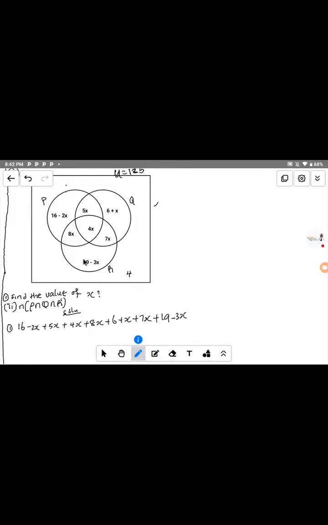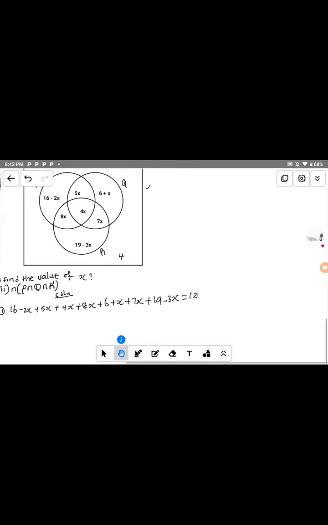Here we have 2s. Okay, let me take the first one together. So starting here, after you have added everything together, it must be equal to what? The universal set. Everything must be equal to the universal set. That is 125. Okay, everything equals the universal set. That should be 125. I want to write 125 here.